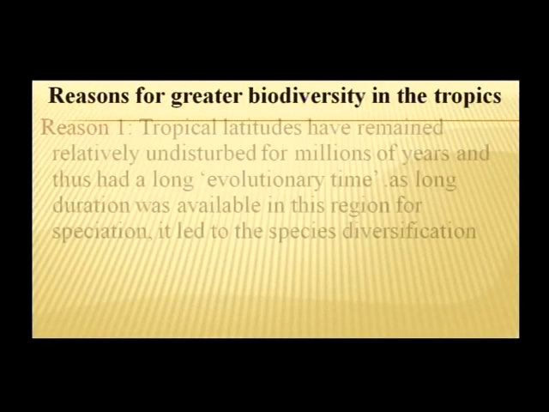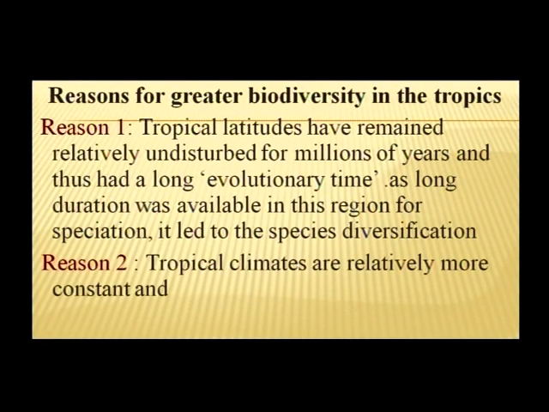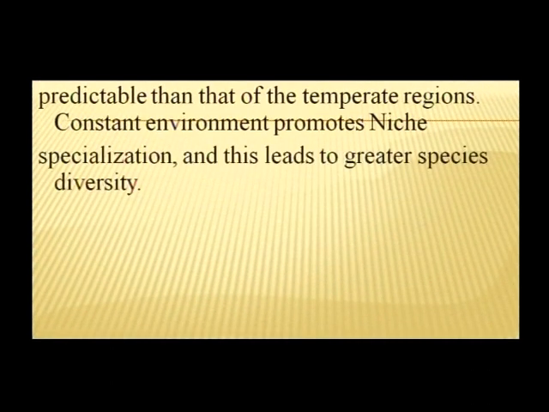This leads to higher productivity in terms of food production, leading to greater species diversity. These are the 3 reasons for greater diversity in the tropics.